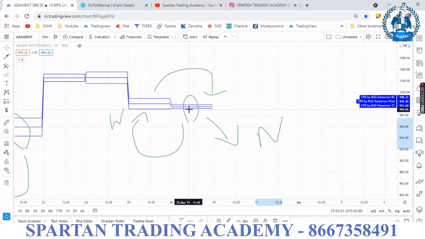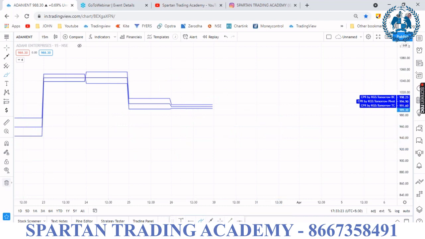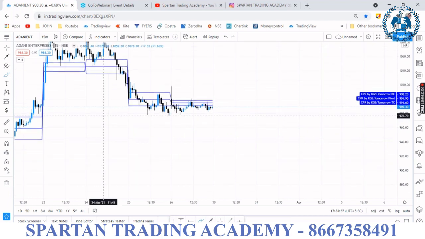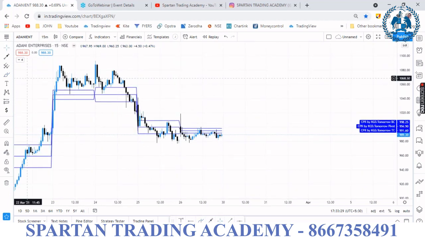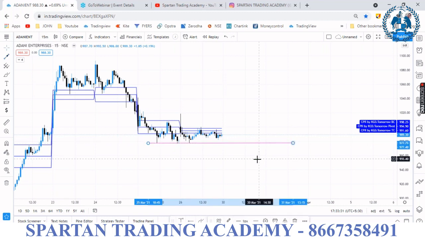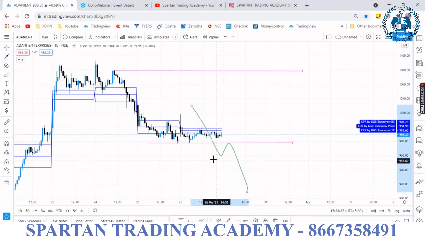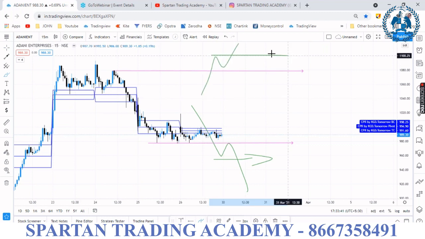Anything can happen. On the day, just mark the previous swings. Then only you will get a good opportunity. This is the previous low and this is the previous high. If it breaks the low, then take the sell order. If it breaks the high, focus on the buy order. Is it clear? Just post your view, is it clear?